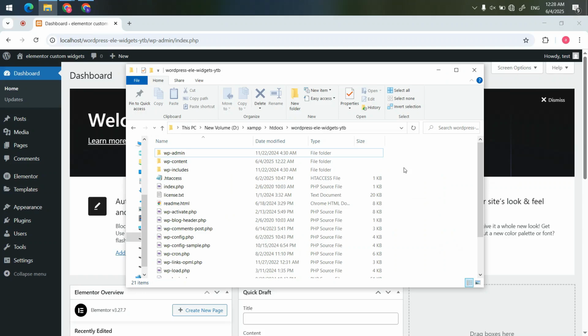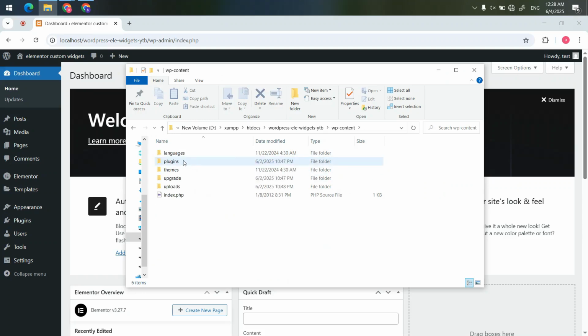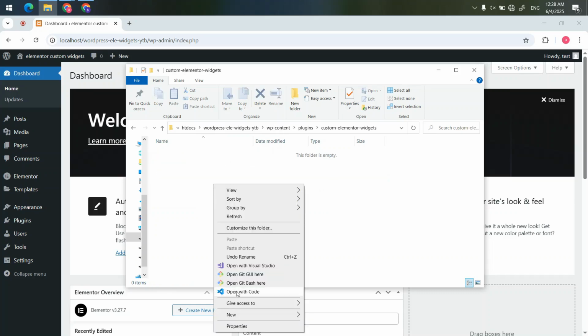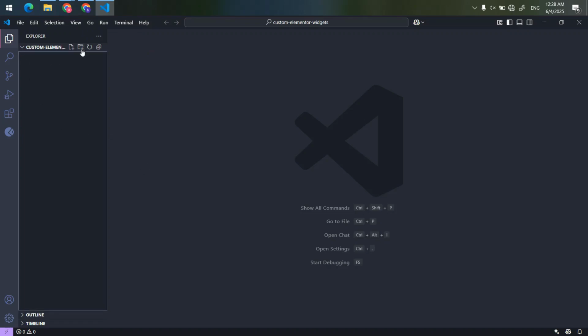Step 1. Creating the plugin folder and base file. Inside the wp-content/plugins directory, we create a new folder called Custom Elementor Widgets. Then, we add a PHP file inside it with the same name, Custom Elementor Widgets.php.